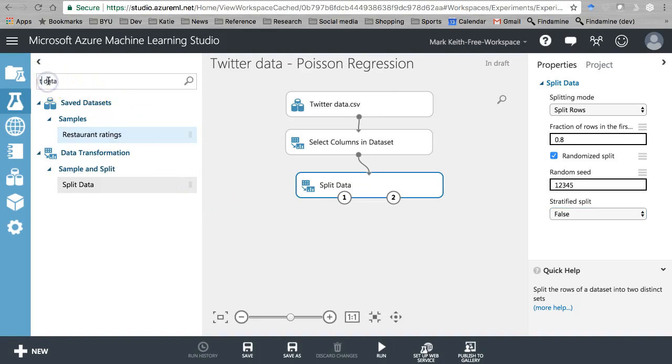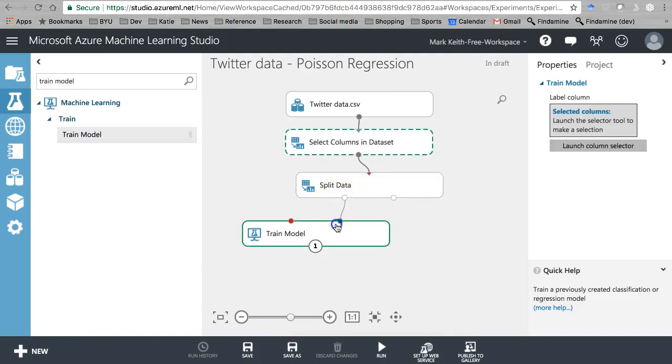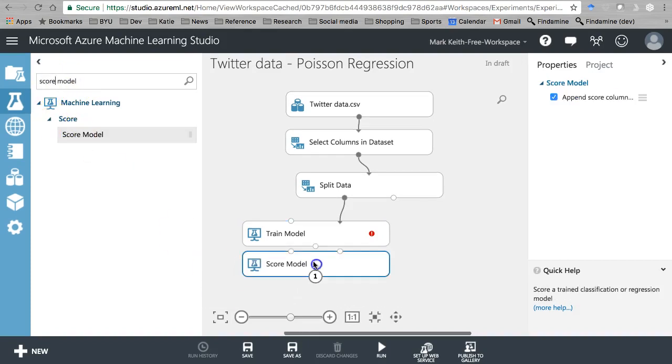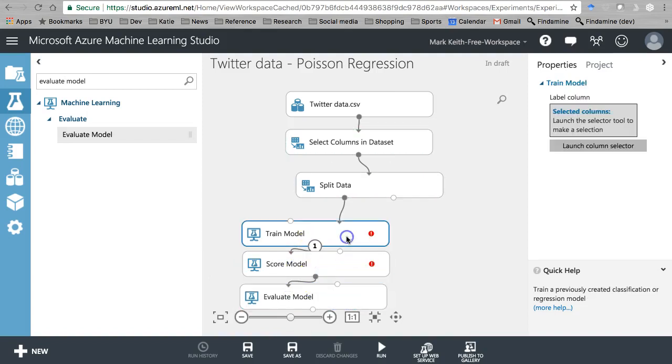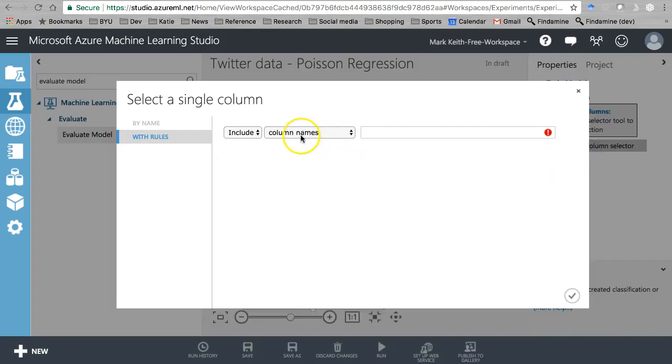Grab ourselves a train model, score, evaluate. Train model, we want to predict retweet count. Okay.